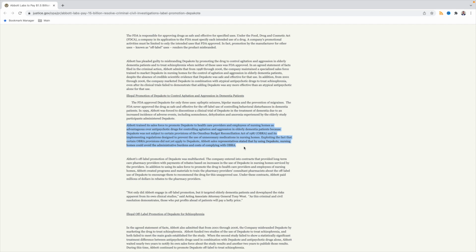To say that they did this intentionally and intentionally violated the label, you have to say to yourself, that means that the brand director and/or brand vice president, all the regional directors, the district managers, all the sales associates, they all intentionally promoted this drug off-label. They all read the label. They all go through training and read the label. So they all misread the label, or they intentionally colluded to intentionally promote this product off-label.